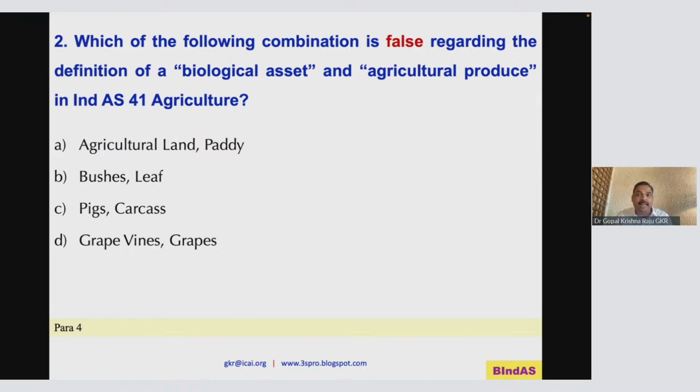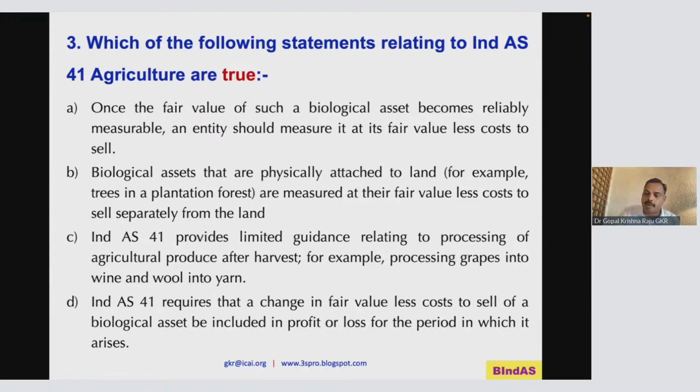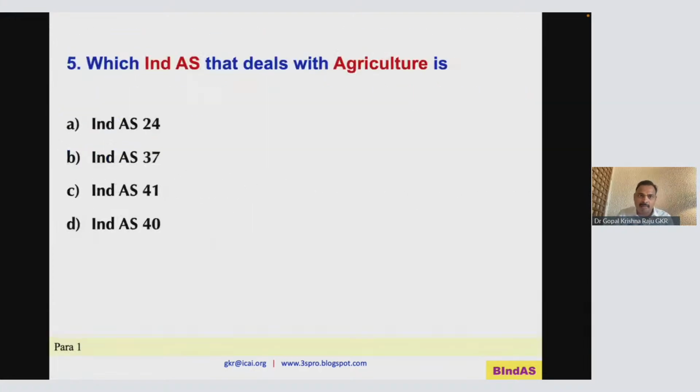Does it come within IndAS 41? Yes, it will come within IndAS 41. So 2A. Okay, good. Now come to another question here. Which IndAS deals with agriculture? 41. So therefore, it is 5C.